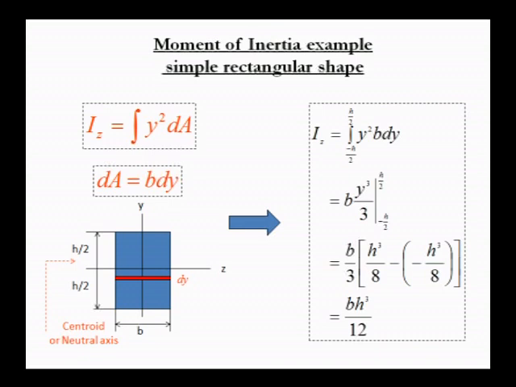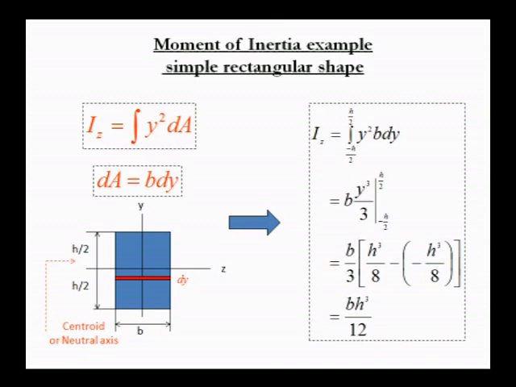Here the perpendicular distance is y, and since it is a second moment, we take y square. We are applying the limits from bottom to top. Since the section is placed on the central axis, the limits are minus h by 2 to plus h by 2. That means we apply the small moment of inertia y square into dA from the bottom point to the top point for the whole body. If you integrate y square, you will get y cube by 3.